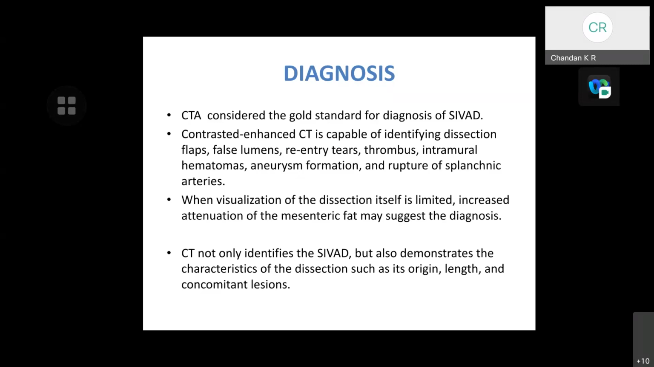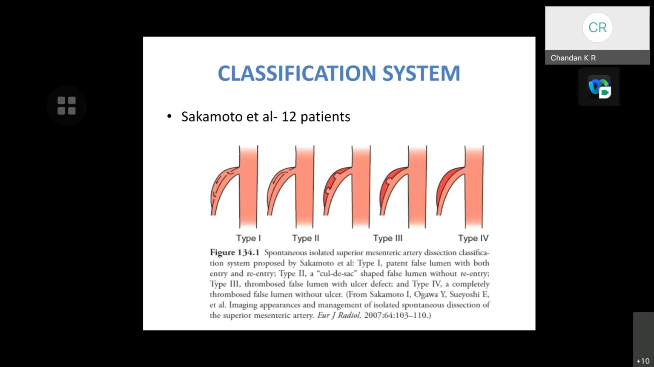of splanchnic arteries. When visualization of the dissection itself is limited, increased attenuation of the mesenteric fat may suggest the diagnosis. CT not only identifies the visceral artery dissections, but also demonstrates the characteristics of dissections, such as their origin, length, and concomitant lesions. Coming to the classification system,